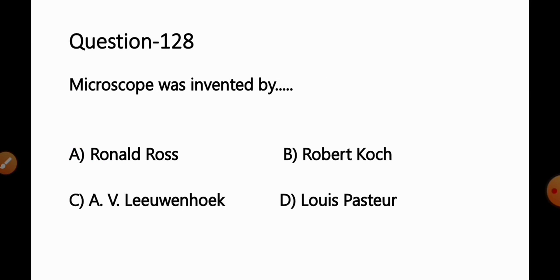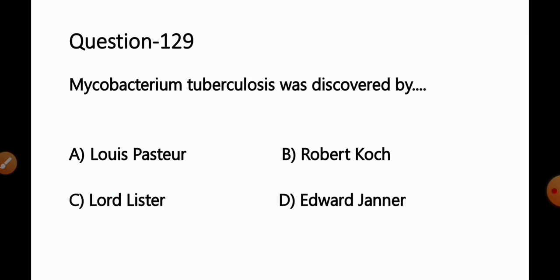Move to the next question, number 128. Microscope was invented by option A, Ronald Ross, B, Robert Koch, C, Antony van Leeuwenhoek, D, Louis Pasteur. One of the easiest questions we have already covered in our MCQ series. Option C, Antony van Leeuwenhoek, will be the correct answer for this question.